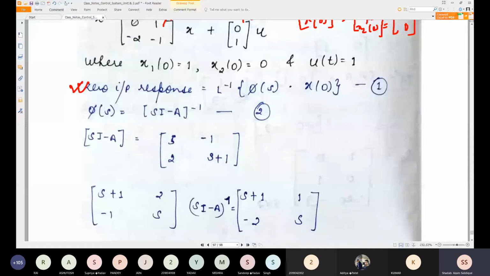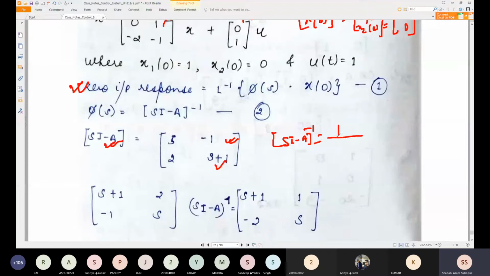So we just try to find si minus A, and we'll take the inverse of that. si minus A is nothing but we subtract the diagonal elements from s. So s minus 0 is s. s minus of minus 1 will be s plus 1, and the other elements are multiplied by the minus sign because it is minus A. So this element will be minus 1 and this element will be plus 2. Just take the si minus A inverse, whatever knowledge you have of finding the inverse, you can go through this.